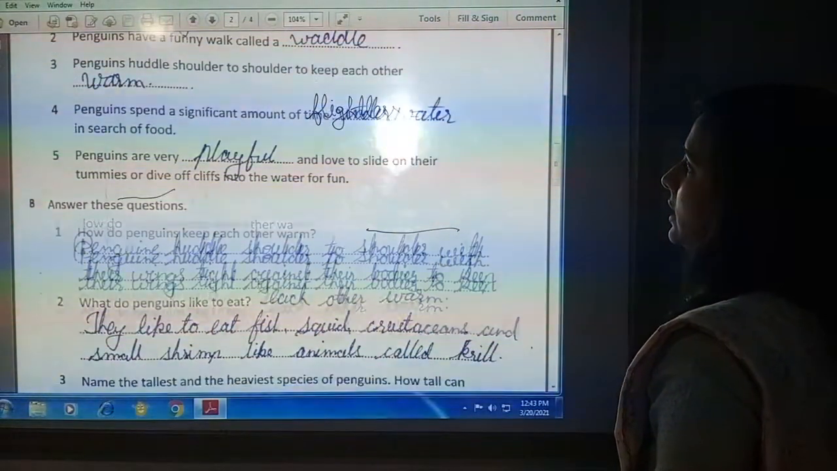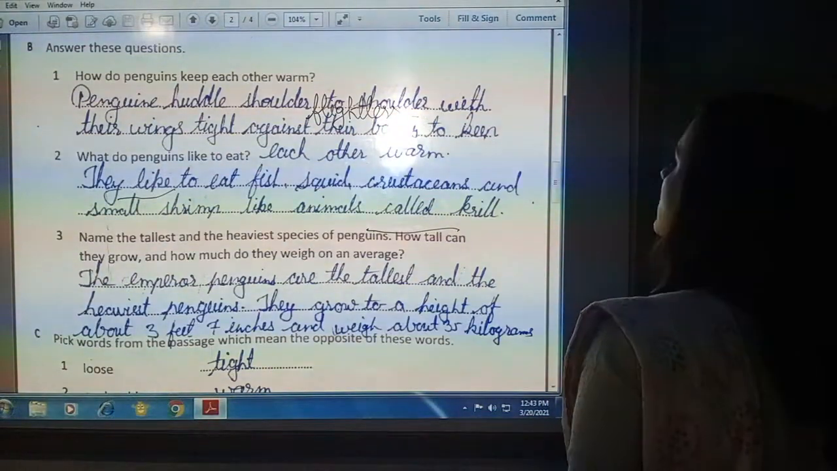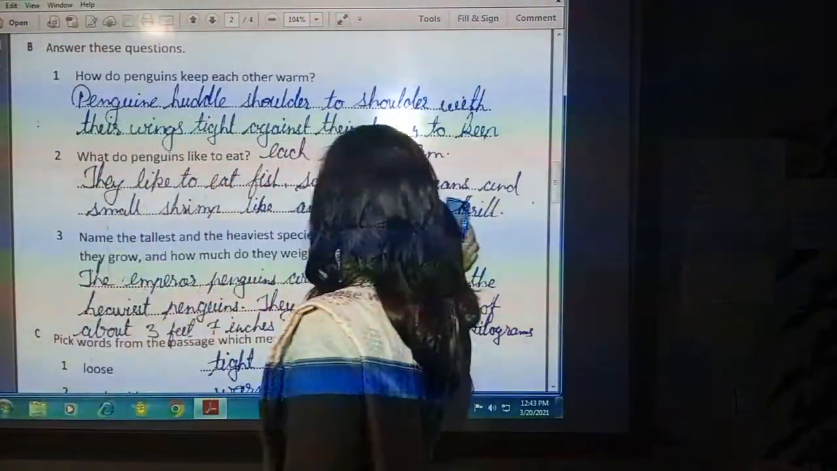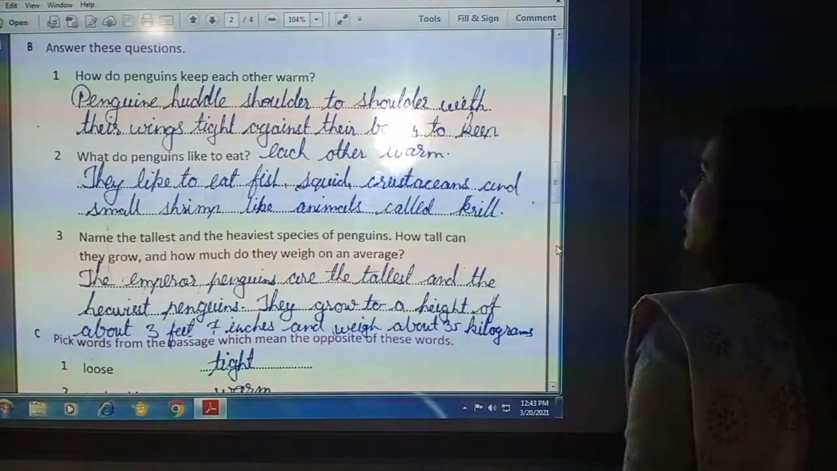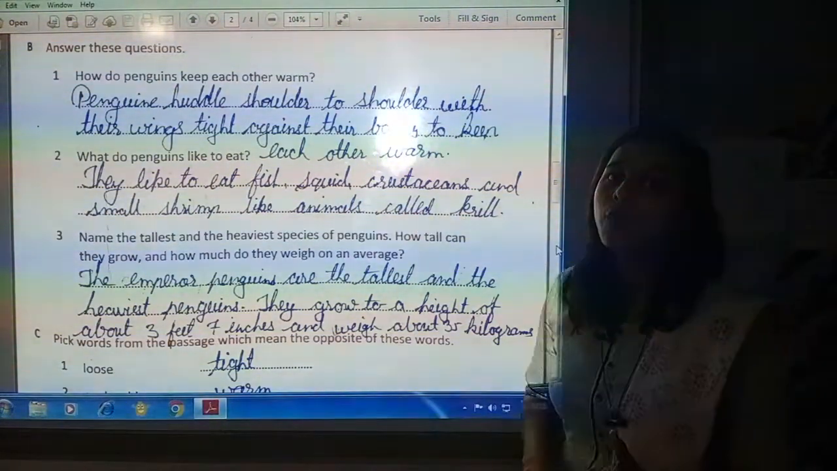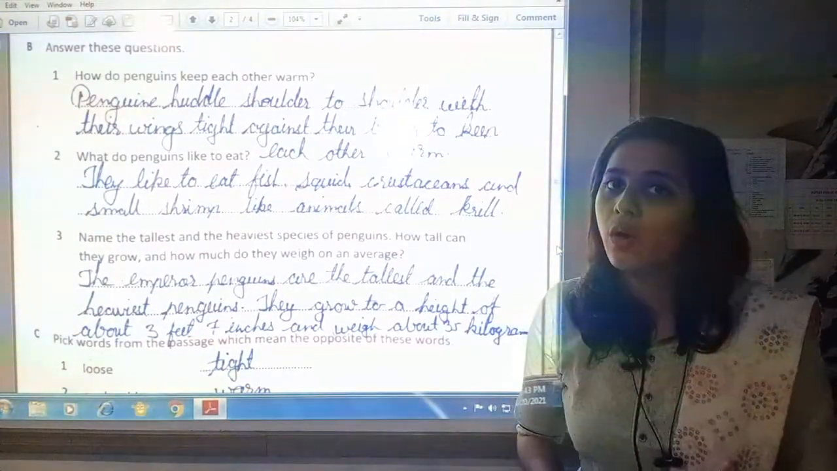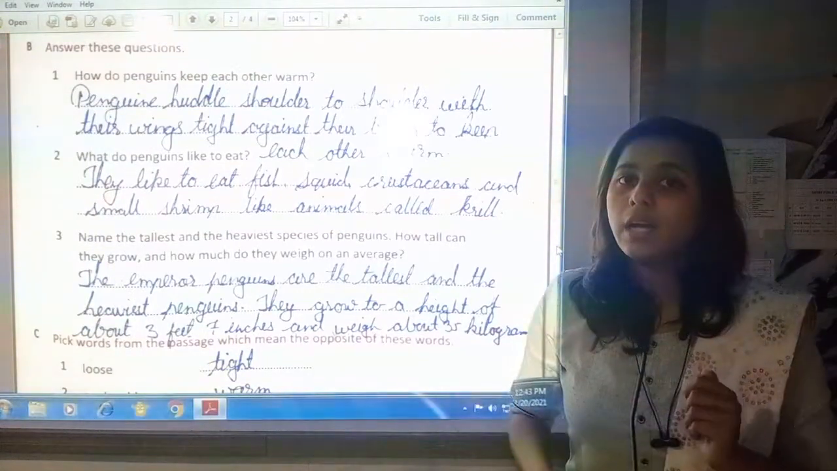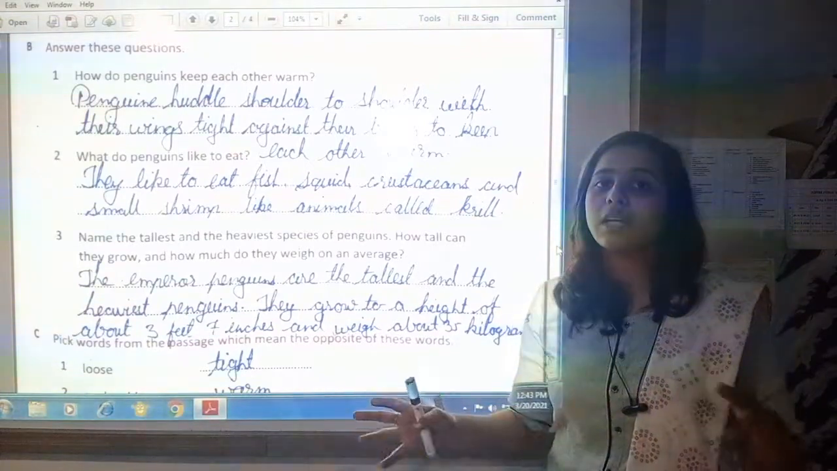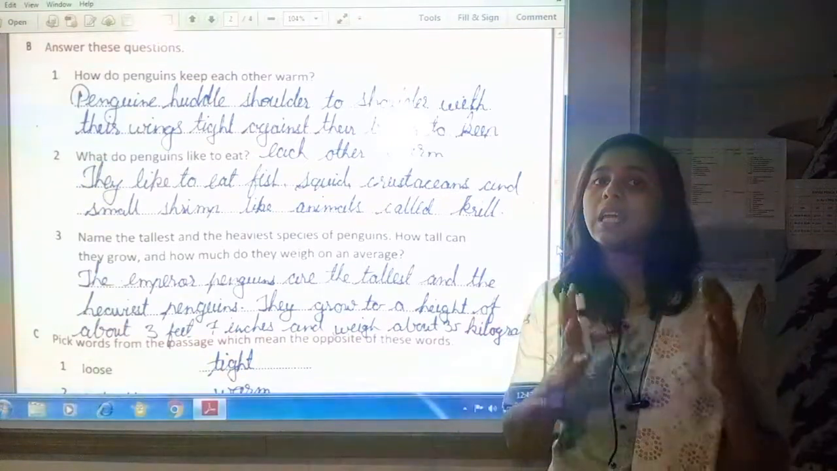Now let us see the second exercise. In this some questions are given and you have to write the answers of these questions from the given paragraph. First one is, how do penguins keep each other warm? They warm each other, but how? The answer we saw in the paragraph is that they rub each other's shoulders and wings to each other's body to keep themselves warm. That is why they stay in groups.